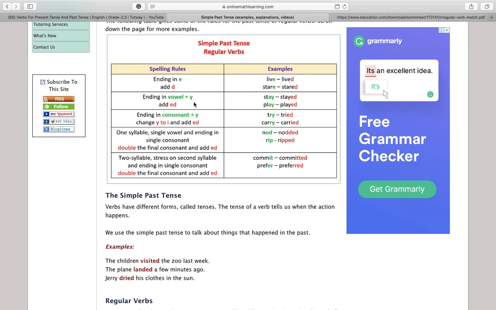If we have a vowel before the Y, we cannot touch the Y. And you remember the vowel letters A, E, I, O, U. Okay, we have 5 vowel letters. If you find one of them before the Y, you cannot touch the Y. Now the Y is protected. And then we add an ED, like state, plate.